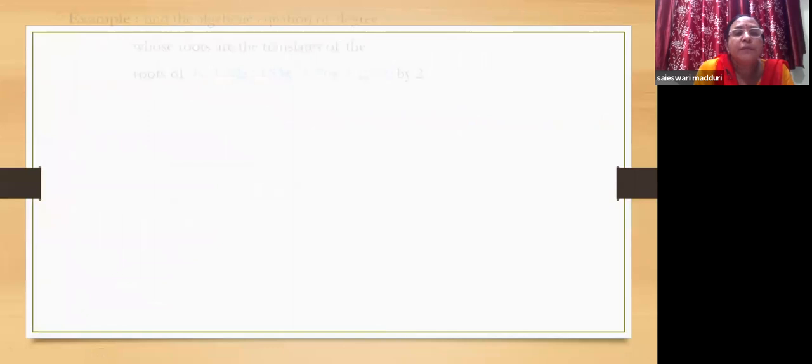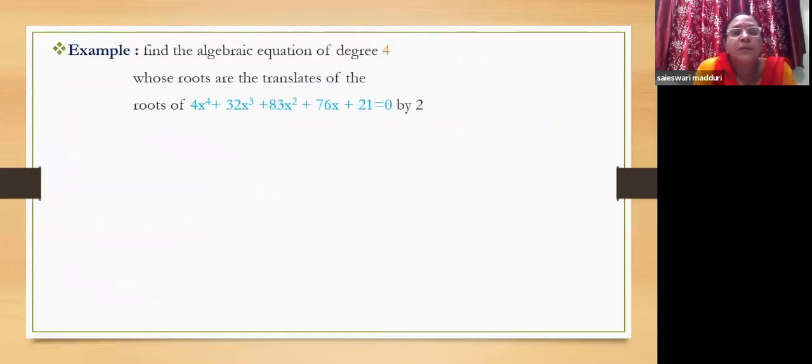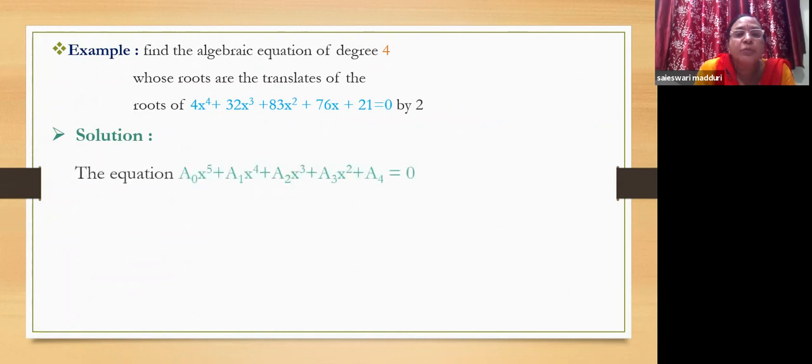So this is how you can translate. Here is one more example for your clarity. Here we have to find the algebraic equation of degree 4, whose roots are the translates of the roots of 4x power 4 plus 32x cubed plus 83x squared plus 76x plus 21 equal to 0 by 2. So we have to translate the roots by 2.